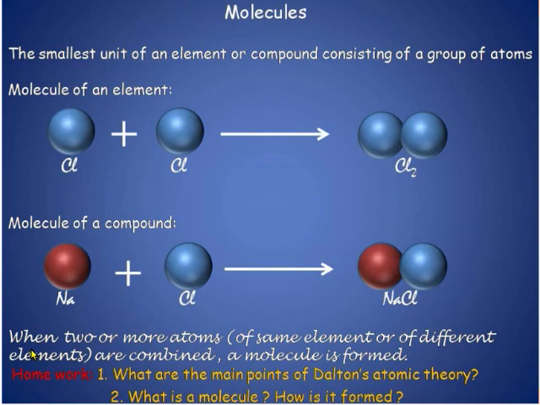So now we can say when two or more atoms of the same element or different elements are combined, a molecule is formed. Students, I am giving you two questions as homework. What are the main points of Dalton's atomic theory, and what is a molecule? How is it formed? Both the answers are given in this video only. So you will watch the video carefully and answer the questions.